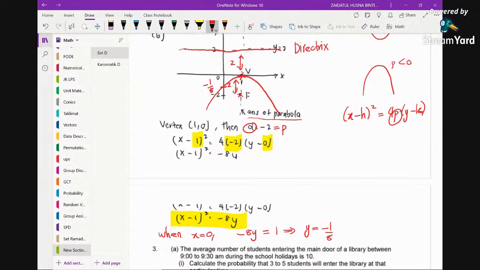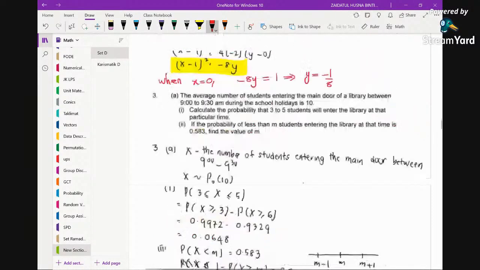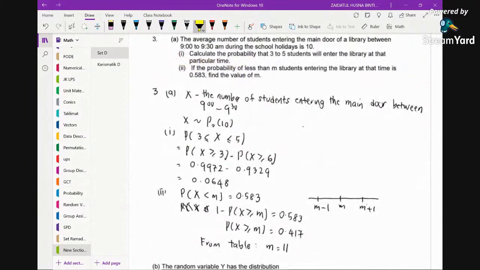Now let's discuss number 3. The average number of students entering the main door of a library between 9 to 9:30 a.m. We can see that there is a time interval here, and we are talking about the number of students entering the main door. Between 9 to 9:30 means in 30 minutes, and we are given the average. So as you can see the time interval and the average, this has to be a Poisson distribution.